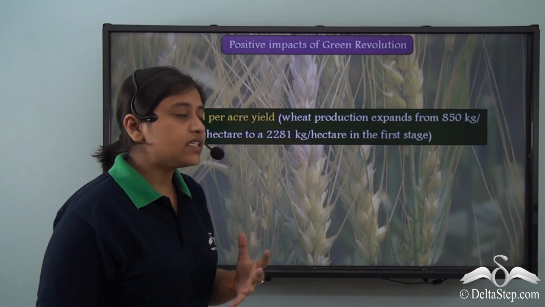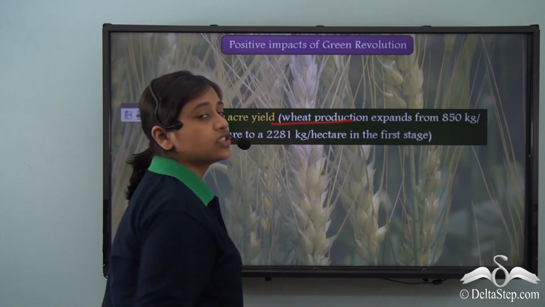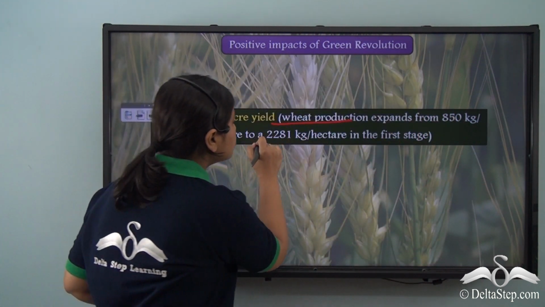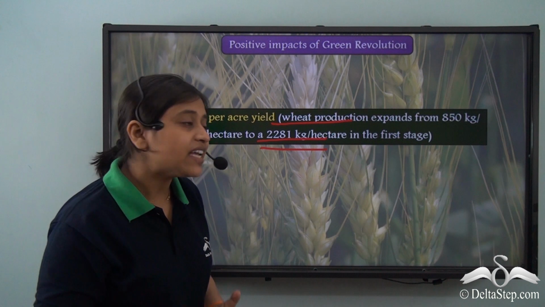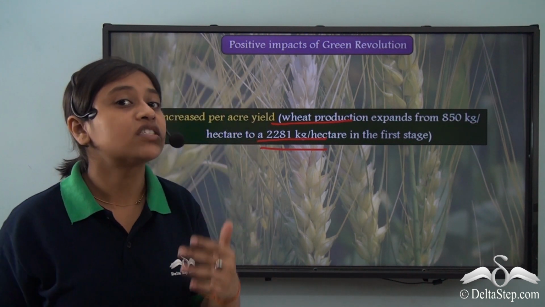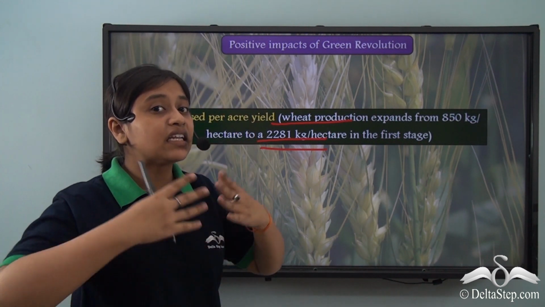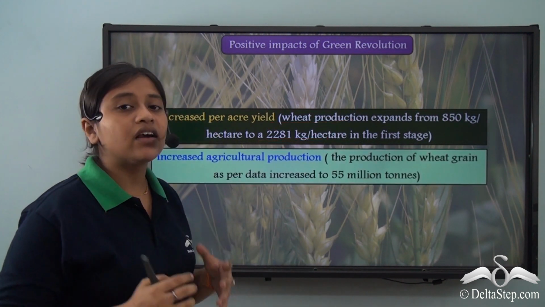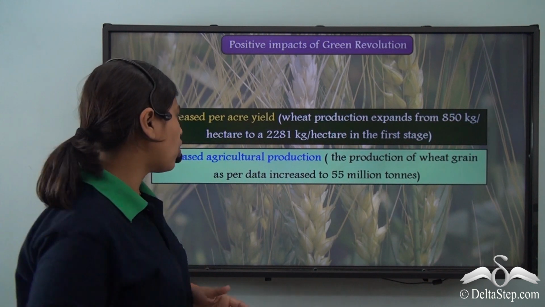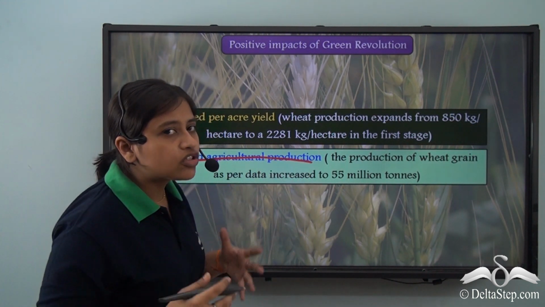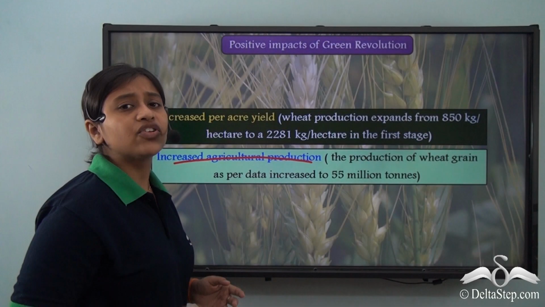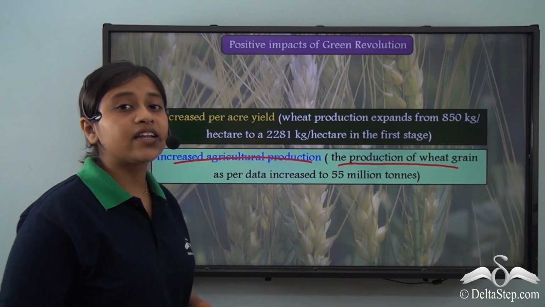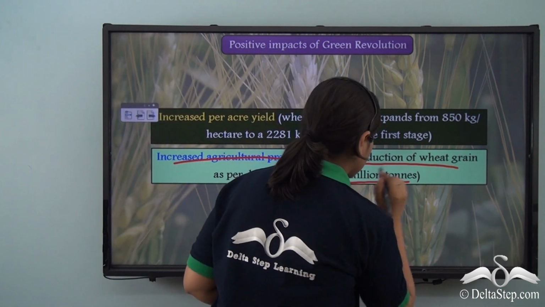With regard to India, wheat production expanded from 850 kg per hectare to 2281 kg per hectare in the very first stage. So you can imagine the increase in food production. Since the per acre yield increased, the total production also increased. Again with regard to India, the production of wheat grain as per data increased to 55 million tons, right?